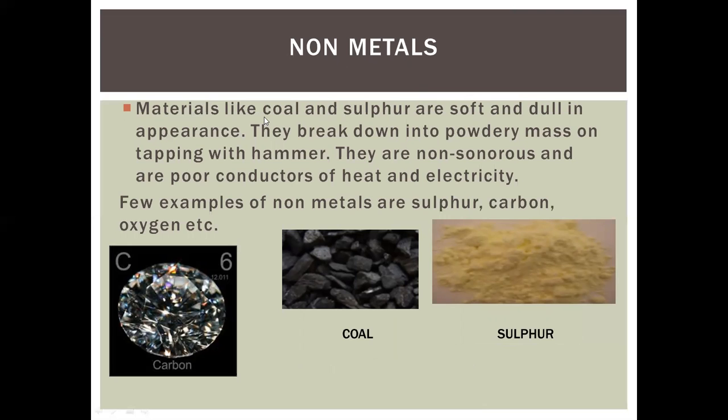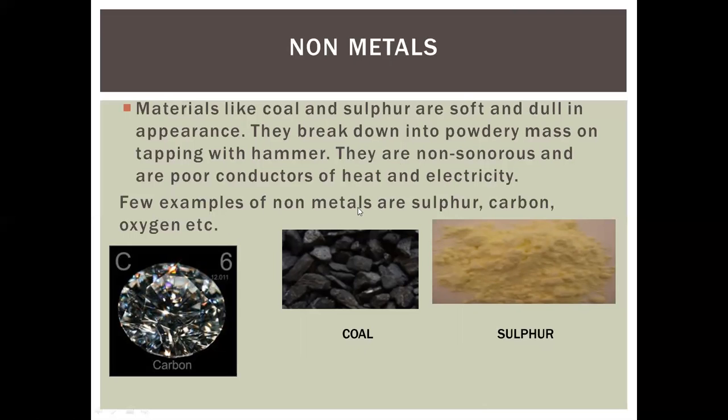Some materials like coal and sulfur are soft and dull in appearance. They do not have a shiny look like metals. They break down into a powdery mass on tapping with a hammer. So when they are hammered, like coal and sulfur, they turn into a powder. They are non-sonorous, meaning they do not produce sound, and are poor conductors of heat and electricity. They are not good conductors.